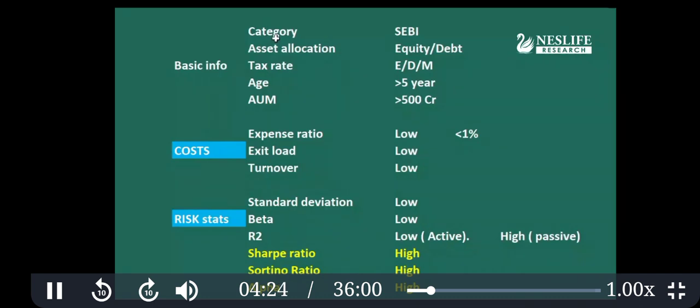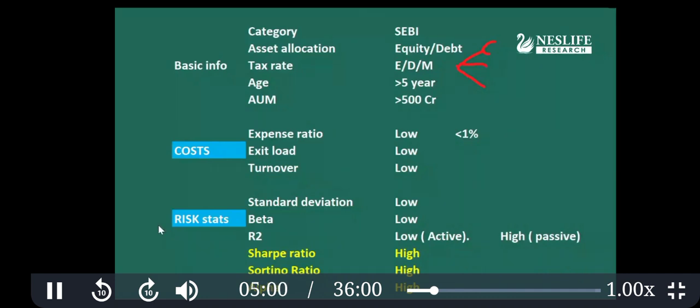So the basic information here is the category, the SEBI category. It is in the name itself. Then asset allocation: you have to find out how much is equity, debt, and the remaining cash, etc. Equity and debt are extremely important to decide the tax rate. We will discuss this tax rate in a separate video. There are three types of tax rate: equity tax rate, debt tax rate, and M for miscellaneous. That means whatever is not fitting into equity and not fitting into debt is put into miscellaneous. We'll discuss in detail later.